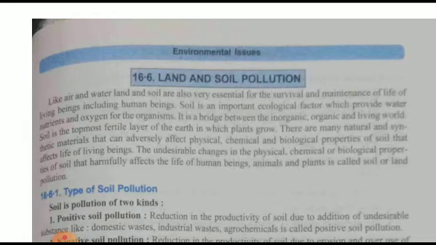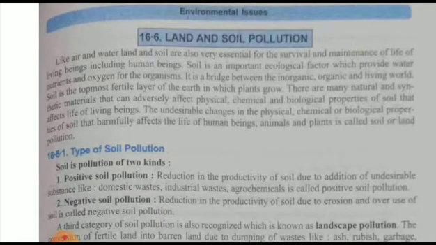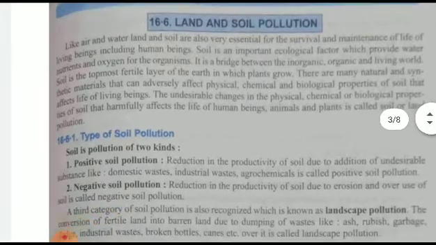Next important one is land and soil pollution. Air, water and land act together; soil is needed for the survival and maintenance of the life of living beings including human beings. It is a very important ecological factor which provides water, nutrients and oxygen, and it also supports the inorganic and organic living world. Any undesirable change in the physical, chemical or biological properties of the soil also affects human beings, animals and plants, and causes soil or land pollution.